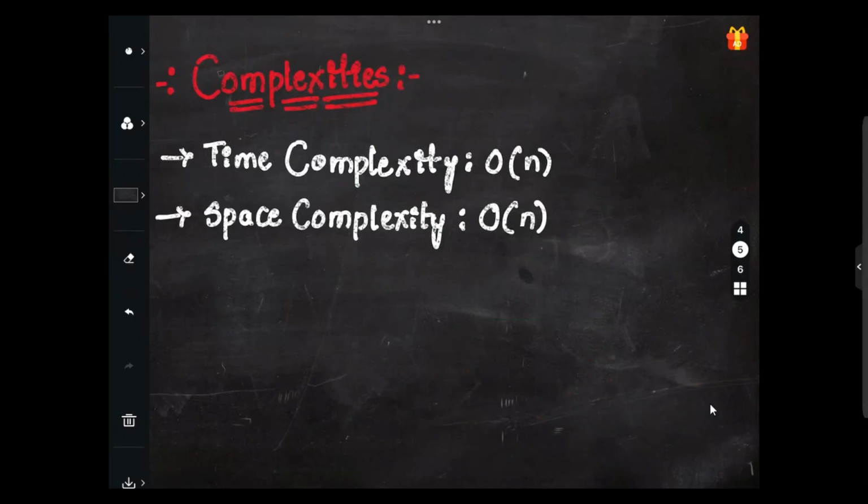Now, as we are completely familiar with the approach, let's move on with the complexities part, right? So the time complexity here would be big O of n. Why? Because here we are visiting each node exactly once in the DFS traversal. We are going with the DFS along with the backtracking.